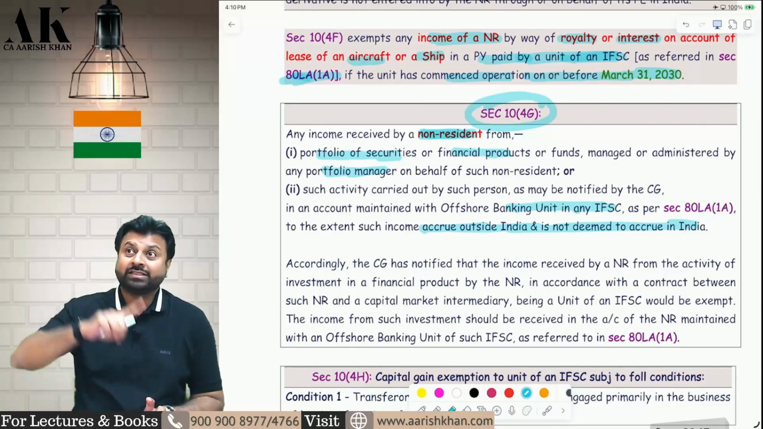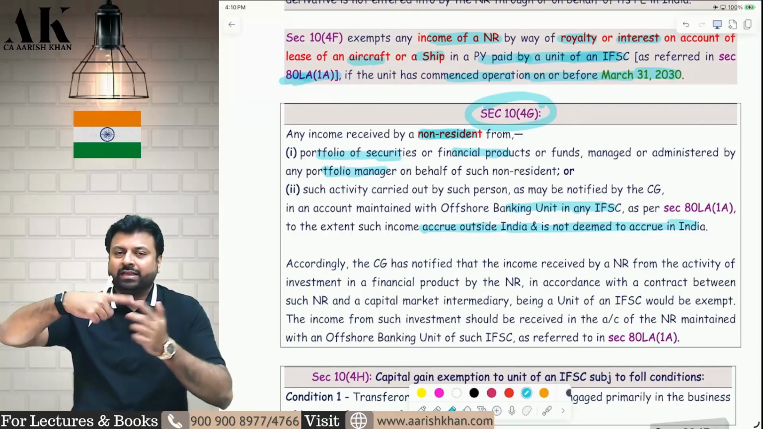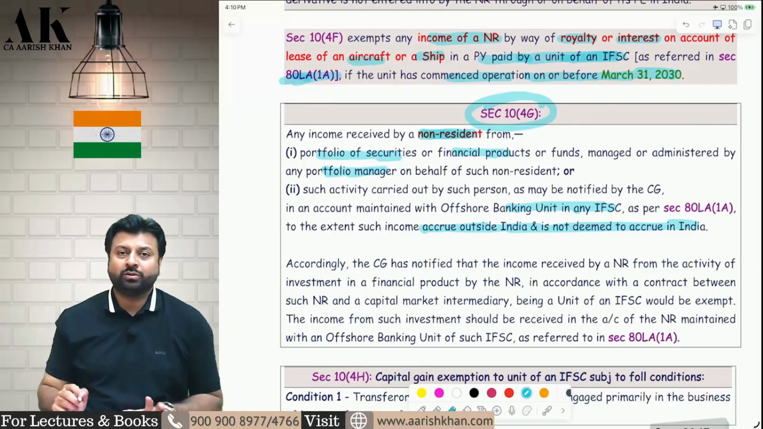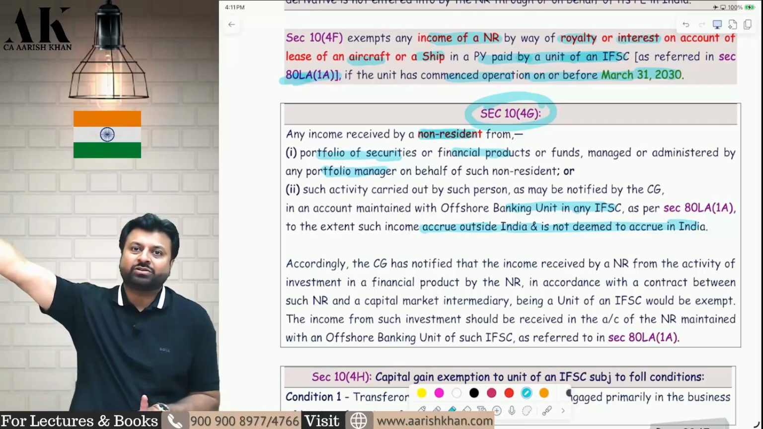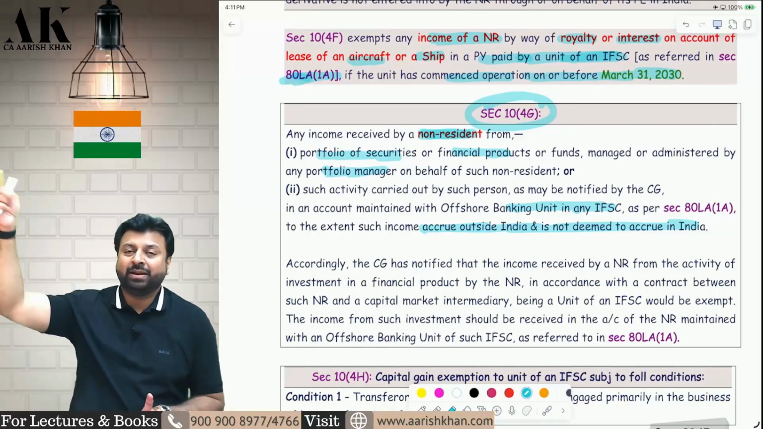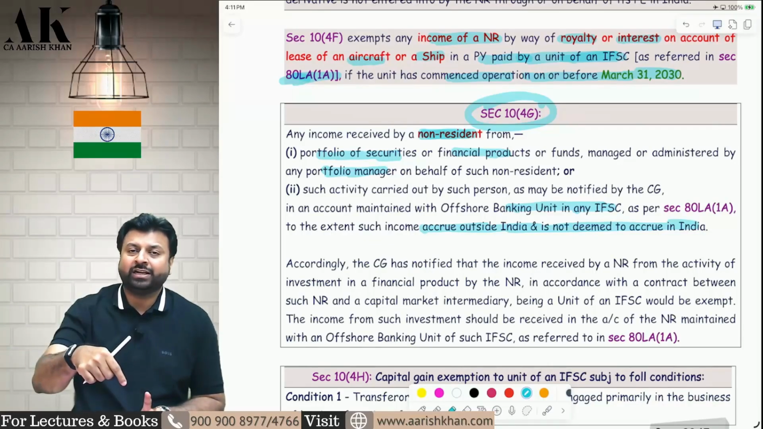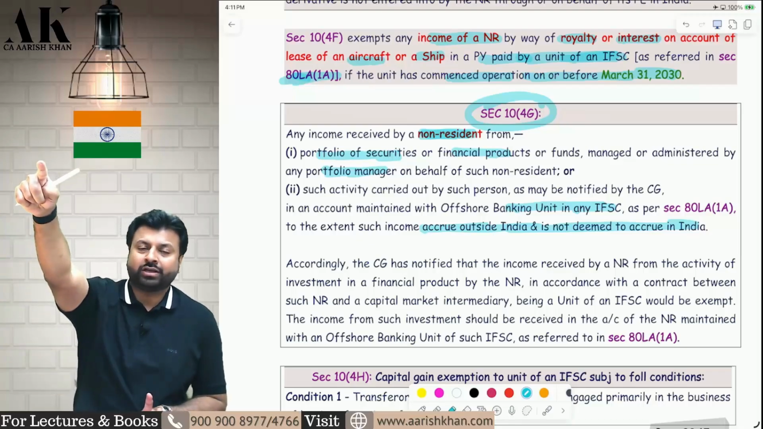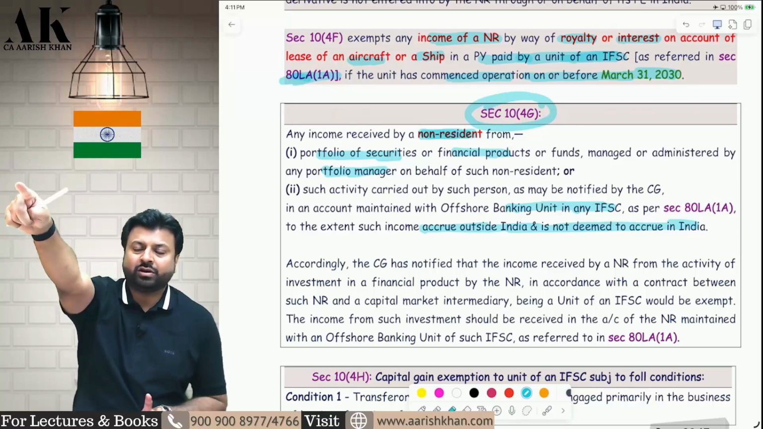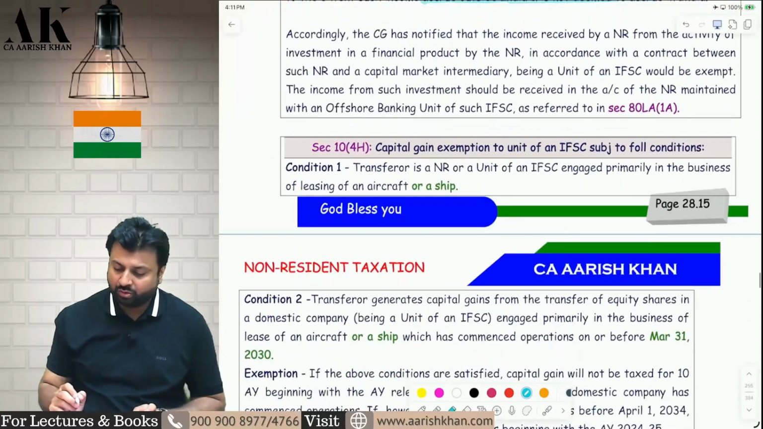That portfolio manager is managing the portfolio of a non-resident, and he is buying and selling the shares. Then that will not be subject to tax in India, provided the buying and selling should not happen in India. It should happen outside India. The buying and selling should not happen in BSE or NSE. The buying and selling of the shares by the portfolio manager in India on behalf of the non-resident should happen in NASDAQ or New York Stock Exchange or Dow Jones or Japan Stock Exchange. It should happen outside India. It should not happen in India. I hope it is clear to all of you.